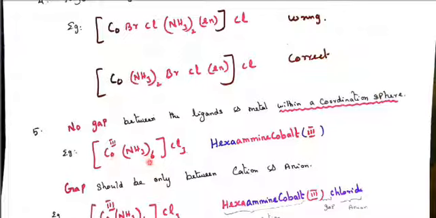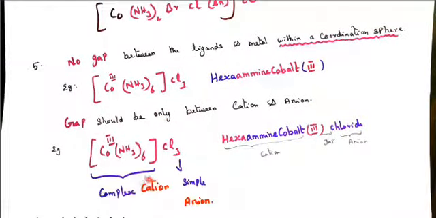Hexa, 6 means hexa. NH3 is called amine. Cobalt, Roman numeral 3, enclosed in a closed bracket. Over. Next we should come across the counter ions. So a gap should be left only between the cation and the anion. Now we have completed the cation. Next we come across the anion.